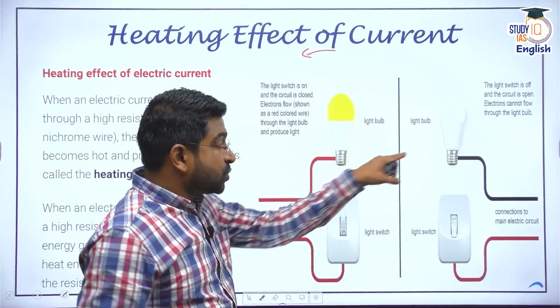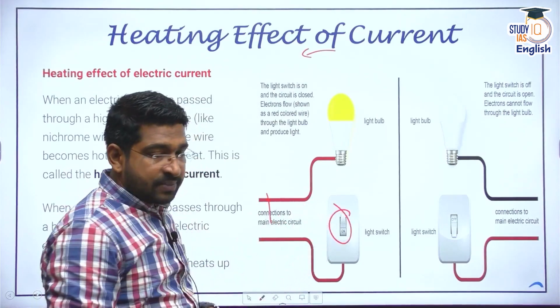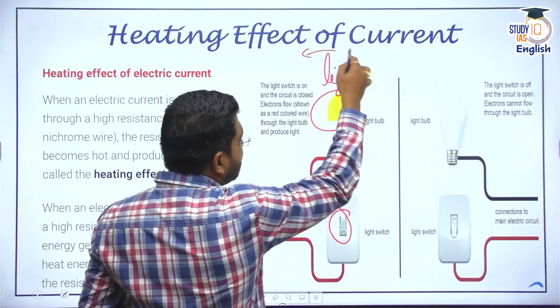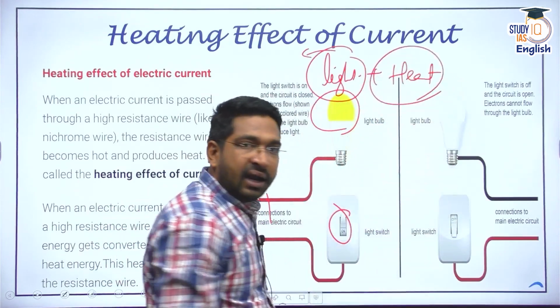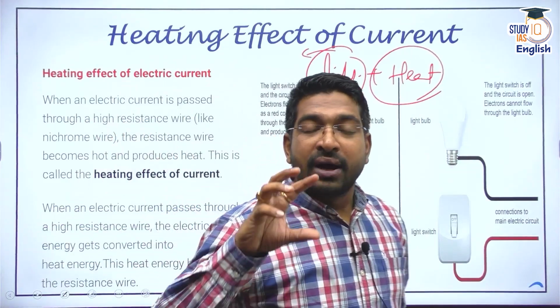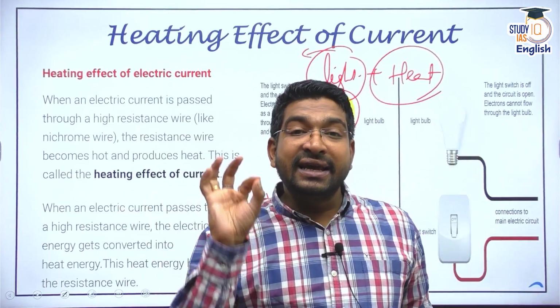Now, when I switch this on, it is off right now. I switch on the main circuit. Now, this is giving me light. Yes. But along with light, it is also giving me heat. Correct? It also gives me heat. So electric current, when it passes through a conductor, has a heating effect.